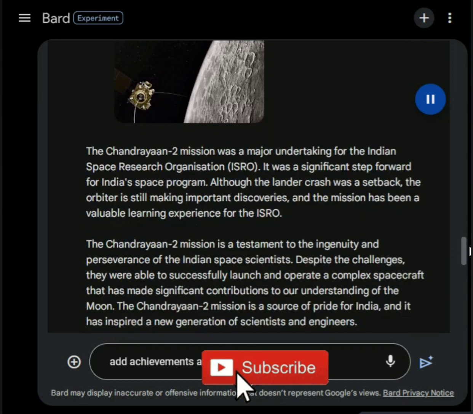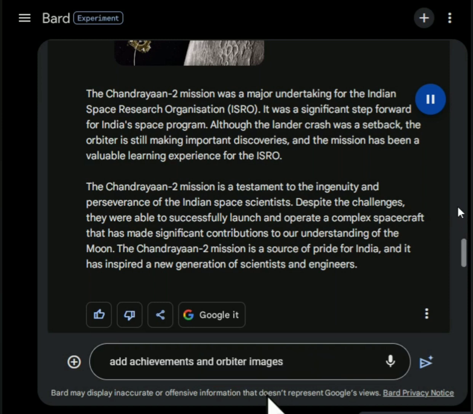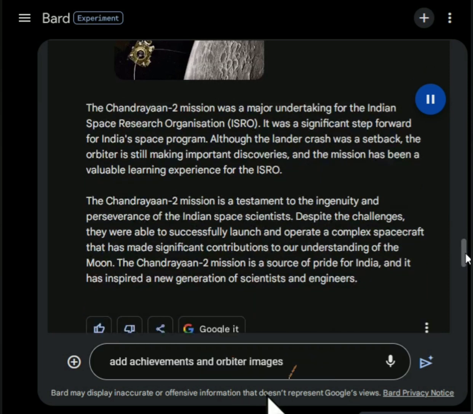The Chandrayaan 2 mission was a major undertaking for the Indian Space Research Organisation, ISRO. It was a significant step forward for India's space program. Although the lander crash was a setback, the orbiter is still making important discoveries, and the mission has been a valuable learning experience for ISRO.